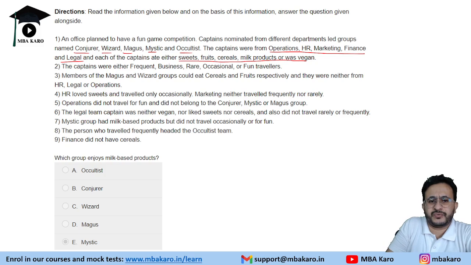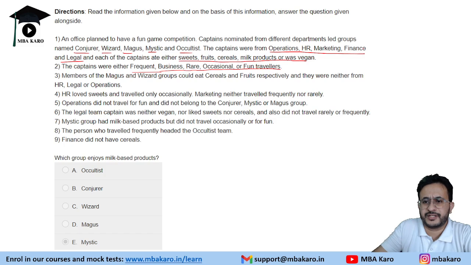And the captains were either frequent business, rare, occasional, or fun travelers. So, we have 4 items. One is the team name, another is the department of the captain, and then the items they ate and the travel thing.